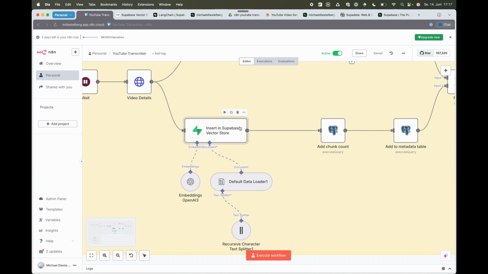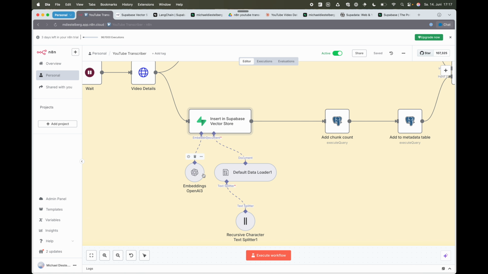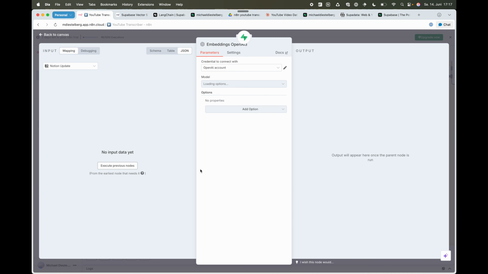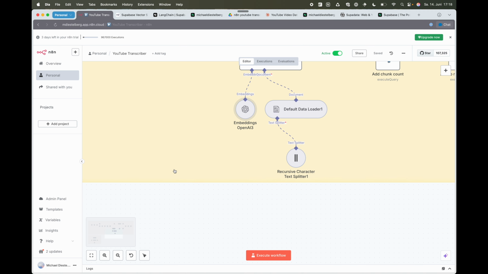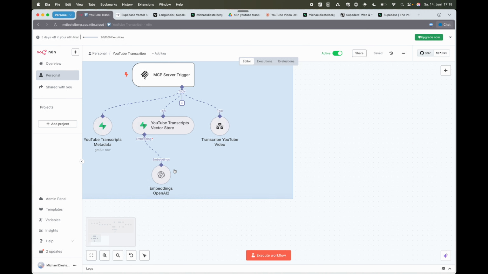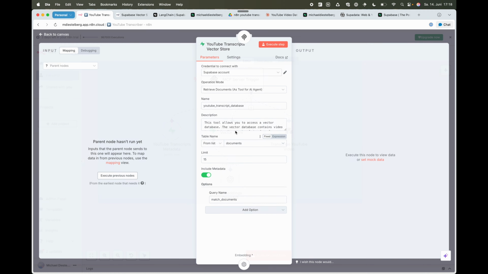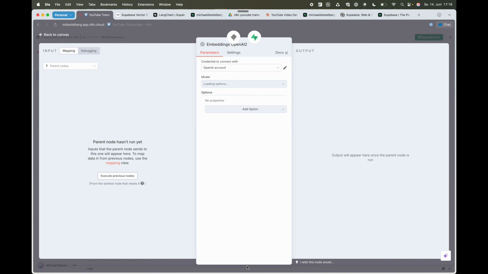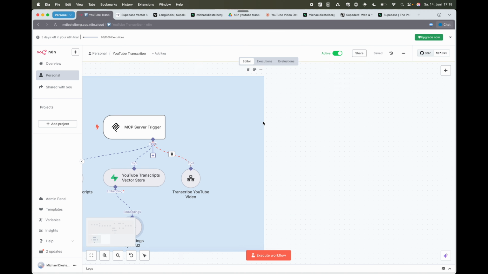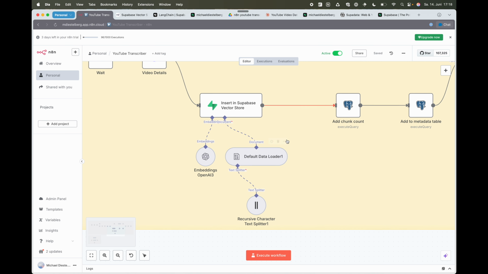The Supabase vector store needs to be connected to an embeddings model to actually create those vectors. I'm just using the cheap text embedding 3 small model here from OpenAI, so I had to provide my OpenAI API key to connect to this. It's important that the model that you select here for creating the vectors is the same that you are selecting down here when you're reading from that vector store. So it also has an embedding connected, and you can see it's the same model. So make sure that this is the case.